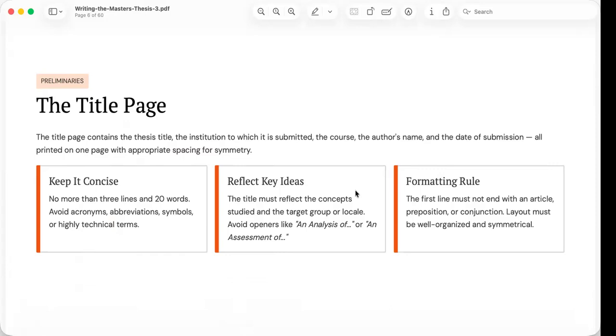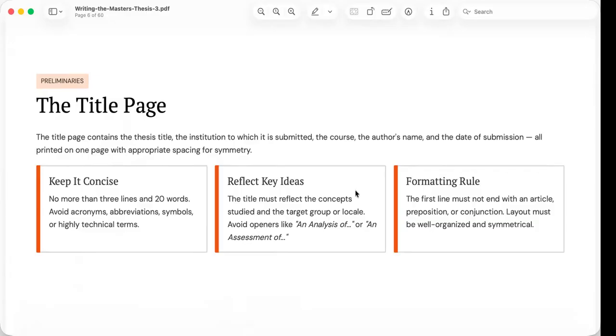Notice also the advice to avoid expressions such as an analysis of, an assessment of. These phrases do not really tell us anything about the study. Every thesis is by nature an analysis or an assessment. Instead of describing what you are doing, describe what you are studying.